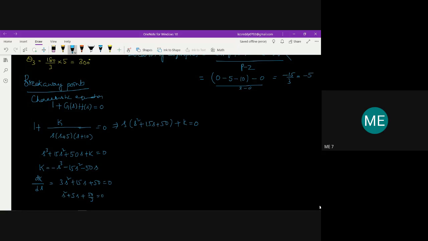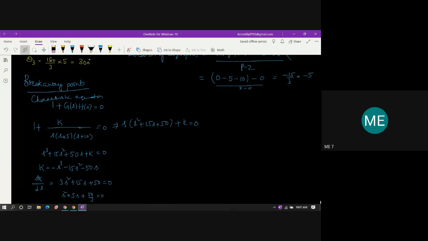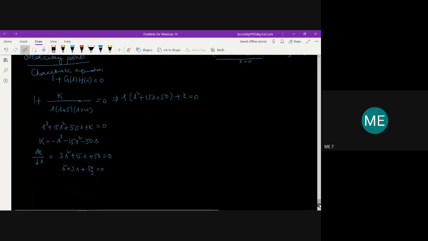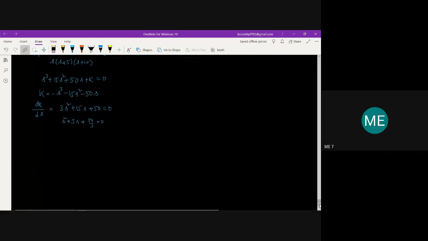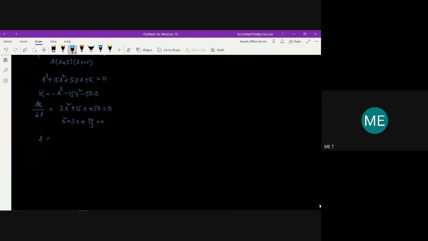Then you can find the roots of this equation using x equal to minus b plus or minus root of b square minus 4ac by 2a. You can use the calculator and find the roots of this equation, s1 and s2. So for 3s square plus 15s plus 50, I'll be getting minus 2.113 and one more, minus 7.88. So these are the roots which I found. Now substituting this in the k equation, that is this equation.